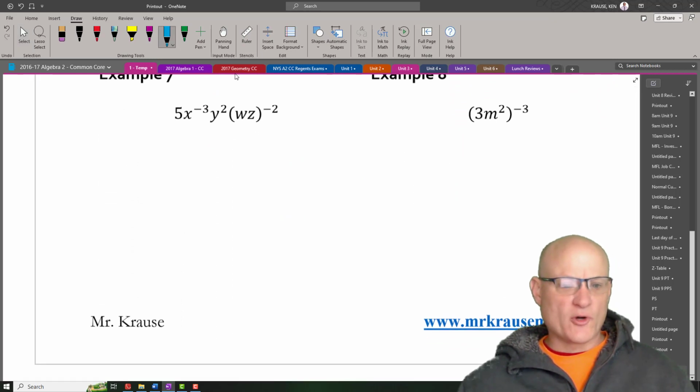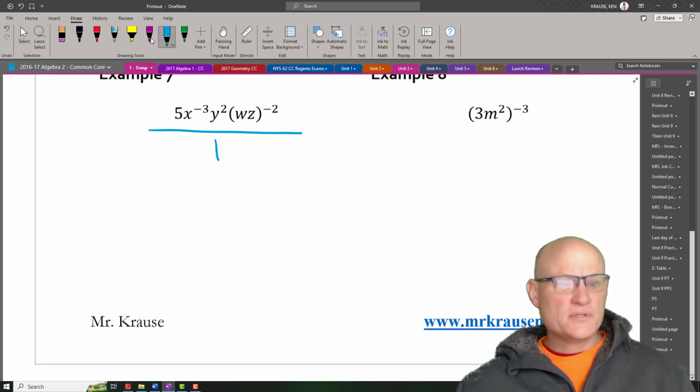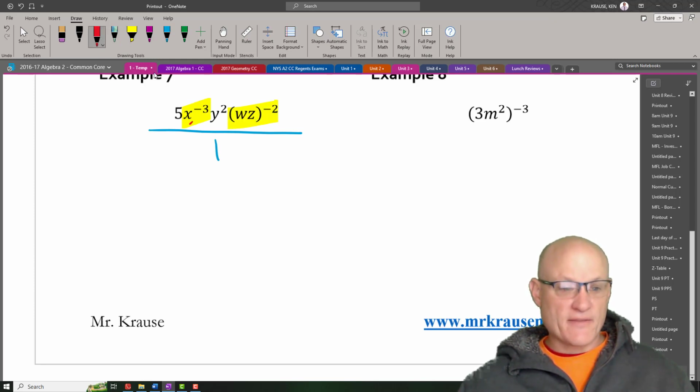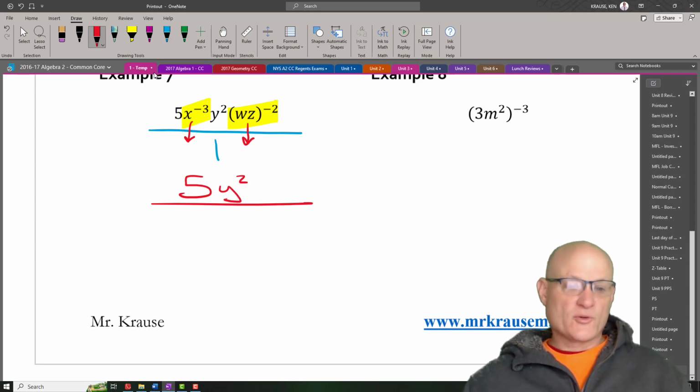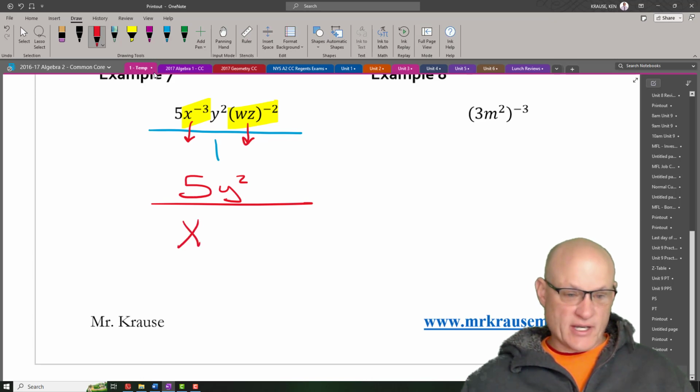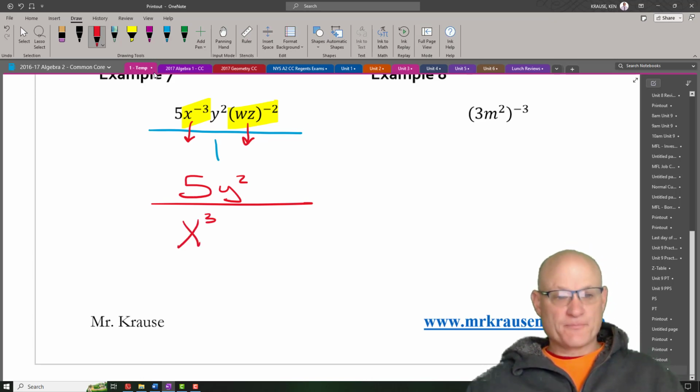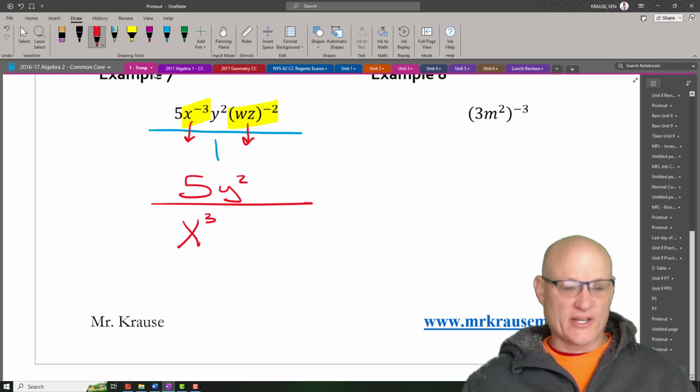So again, I'm going to just put this over 1. So this has a negative exponent, and this has a negative exponent. And because of that, this is going to come down here, and this is going to come down here. What's going to stay in the numerator is the 5y squared. So x to the negative 3 goes to the denominator, becomes x to the positive 3. yz to the negative 2 comes to the denominator, becomes yz to the positive 2.